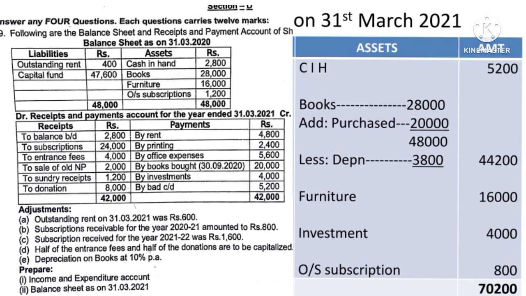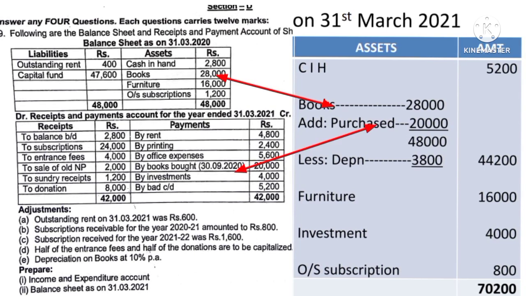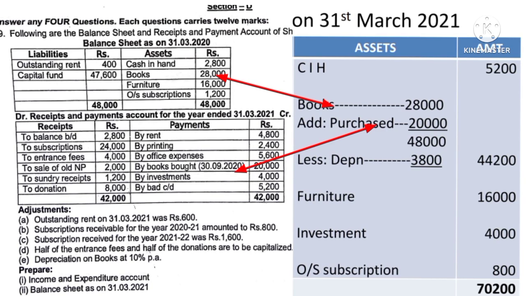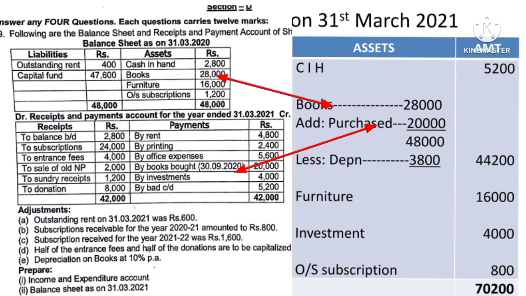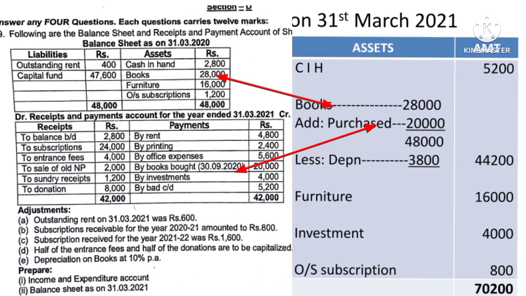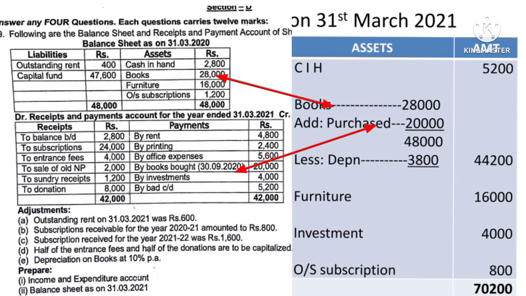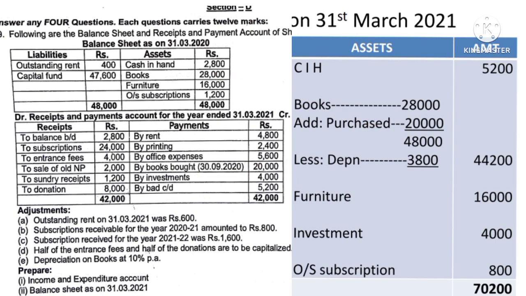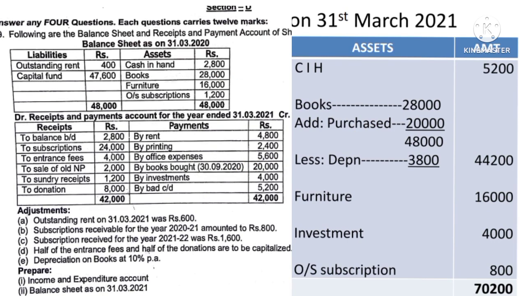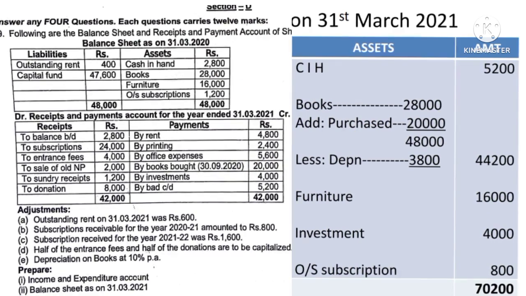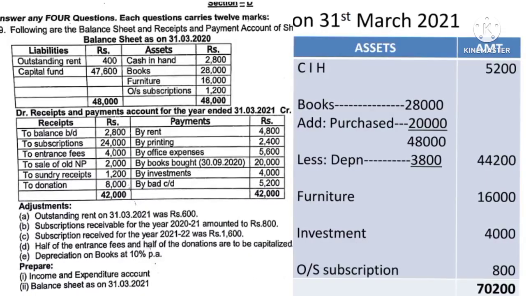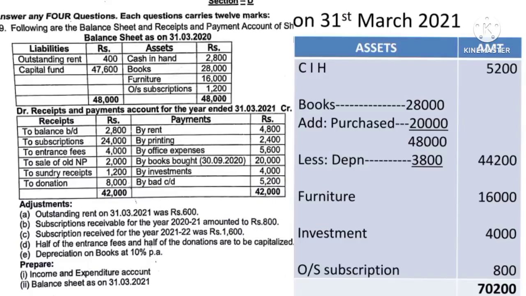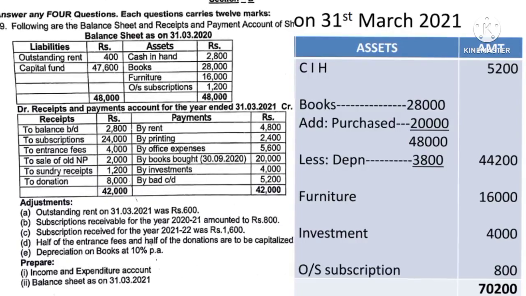Then next is books. So there is adjustment for books. Record 28,000 in the inner column. In the current year we have purchased 20,000 additional books, so add it, so it comes to 48,000, and there is a depreciation of rupees 3,800. Deduct 3,800, it comes to 44,200. Record it in the outer column. Then furniture, there is no change in the furniture, 16,000, so you record 16,000. And this year we have purchased another asset, that is the investment for 4,000.